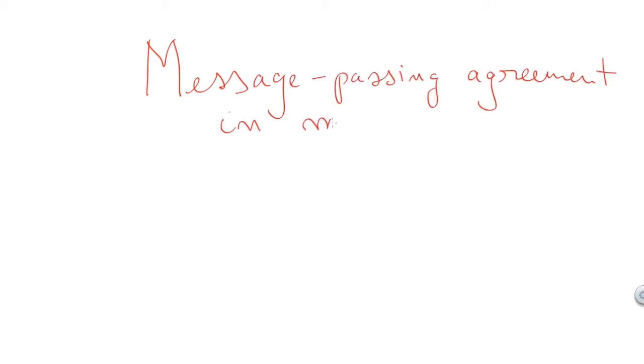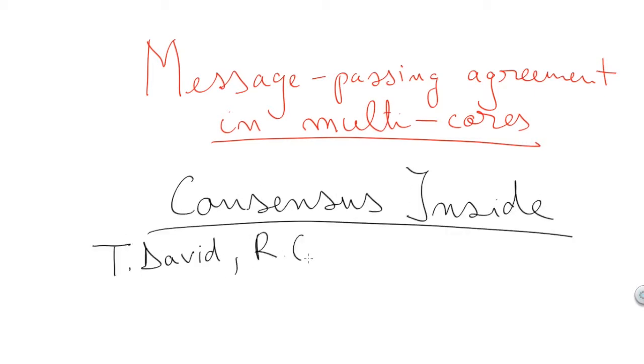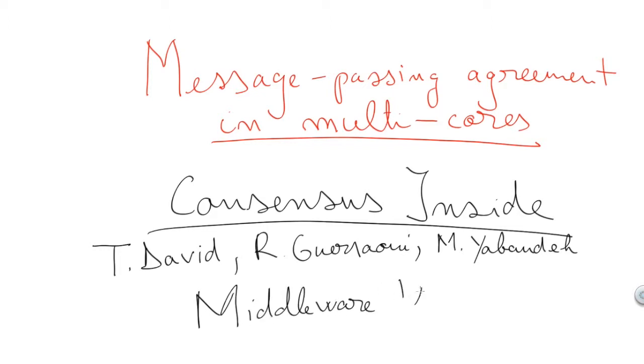In this video, we're going to look at the solution to the problem of message passing agreement in multicores. This solution is presented in more detail in the paper Consensus Inside by myself, Rachid Guerraoui and Maysam Yabandeh, which appears in the Middleware Conference of 2014. So let us first look at why this problem is interesting.